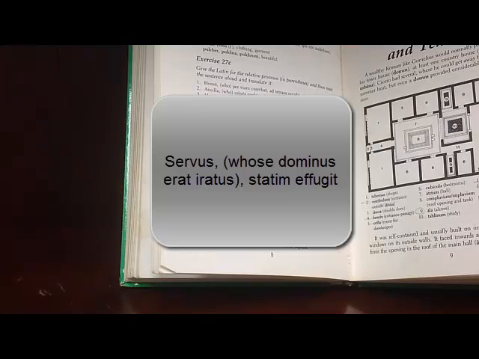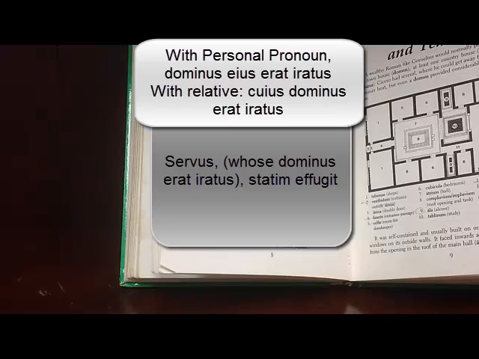Whose dominus erat iratus. If that were its own sentence, what's dominus erat iratus? The master. The master was angry. Now, if it's its own sentence and we add in the whose, it would be his master was angry. So, how do we do his as in whose, right? If it were its own sentence, it would be dominus eius erat iratus, but since it's part of this other sentence, and we want whose to refer back to servus, we're going to use the relative pronoun to relate this to this. So, the antecedent is servus.